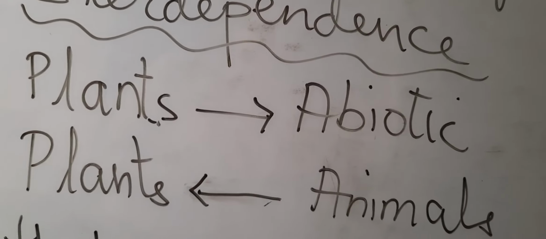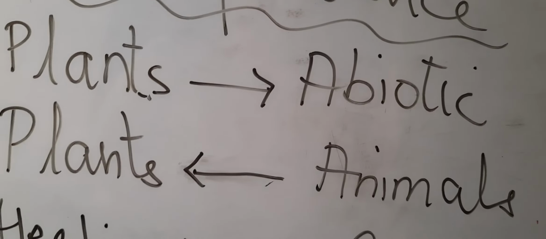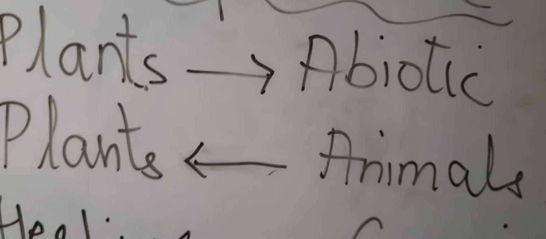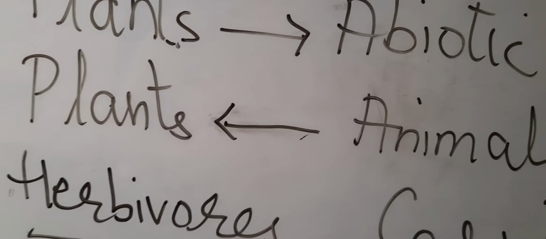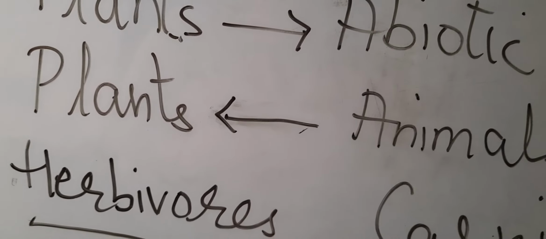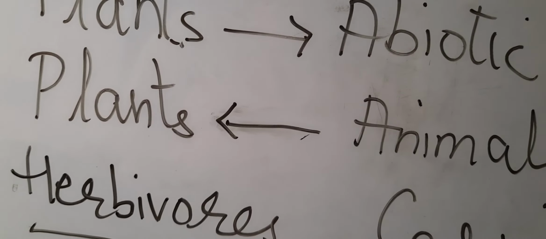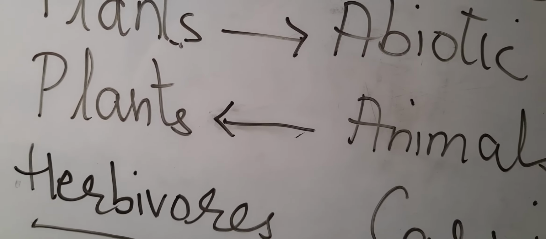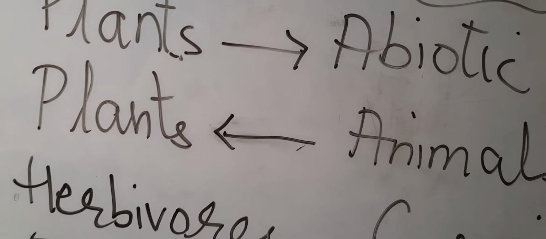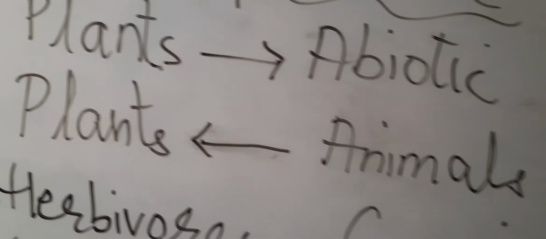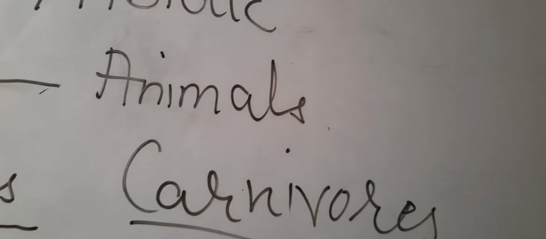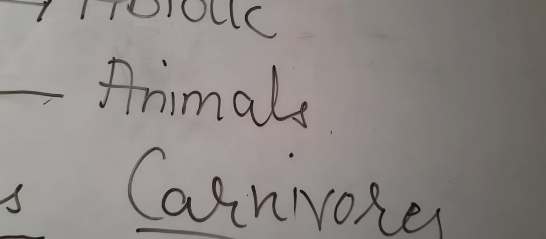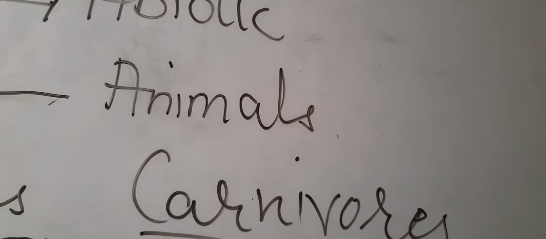Depending upon this, there are three categories of animals which depend on plants directly or indirectly. Number one is herbivores. Animals which eat only plants are called herbivores. For example, cow, goat, zebra, giraffe. Then there are animals which eat the flesh of other animals. They are called carnivores. Example, tiger, lion, etc.